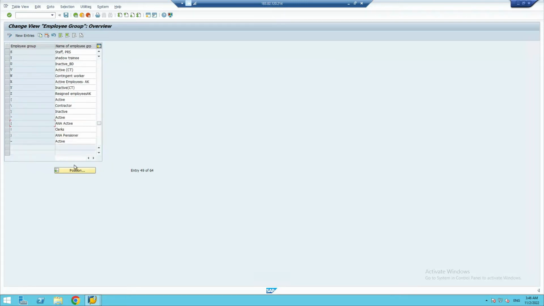Let's find what we can use here. I clicked on position to find the employee group. Because you know that everything is there, A to Z and 1 to 9, and the special characters too, right? If you're joining a company, you'll not face this, because this is the server where anybody, especially students, can practice. So they made so many employee groups.